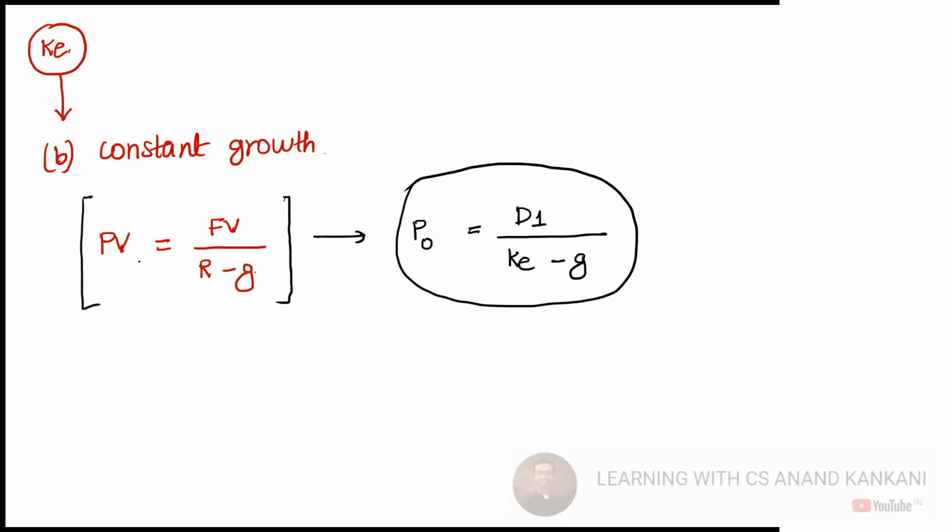So we use this formula only, but we never write this formula. The concept is this only. So basically, how you derive this formula is here. What is D1? D1 is the next year dividend.